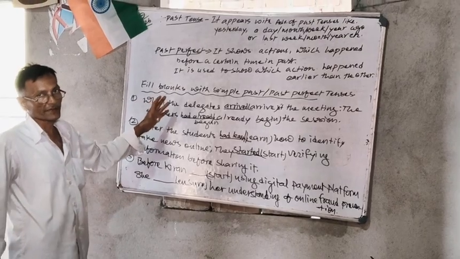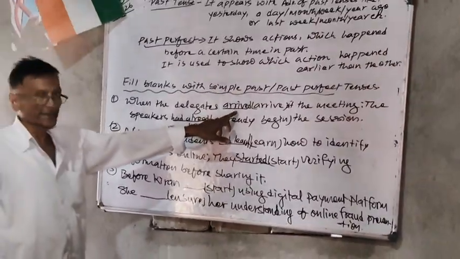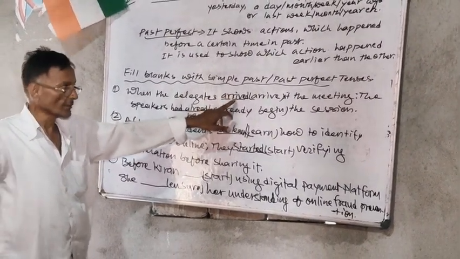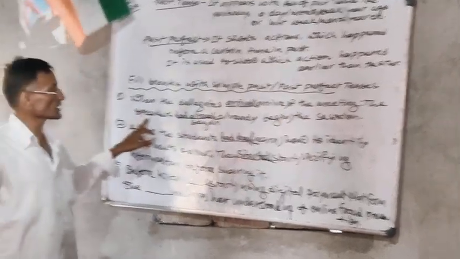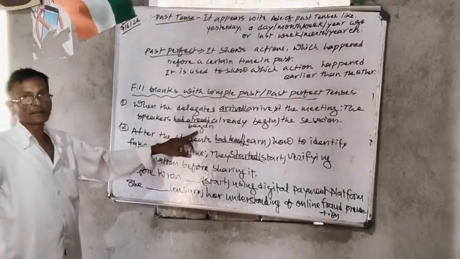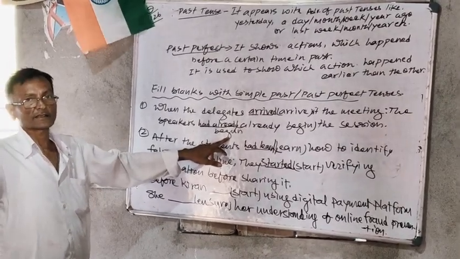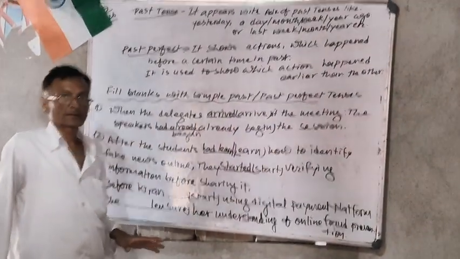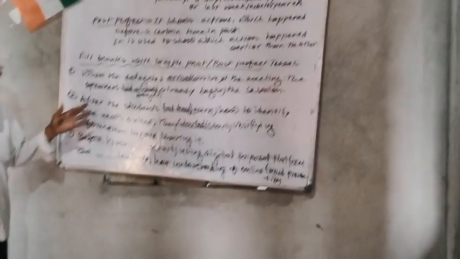So that way we conclude: when the delegates arrived, here we have to supply the V2 form of the verb, at the meeting the speakers had already begun. The V3 past perfect verbs are there: had already begun the session. Now the second example is coming up for you all to understand.